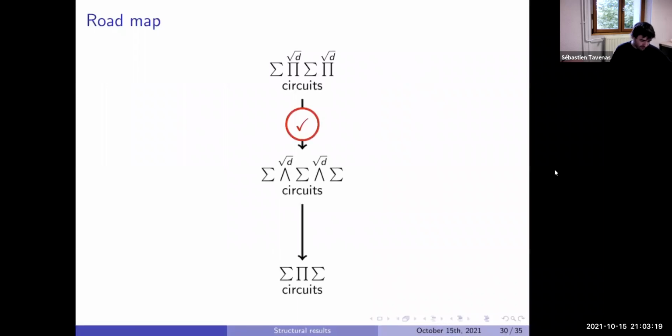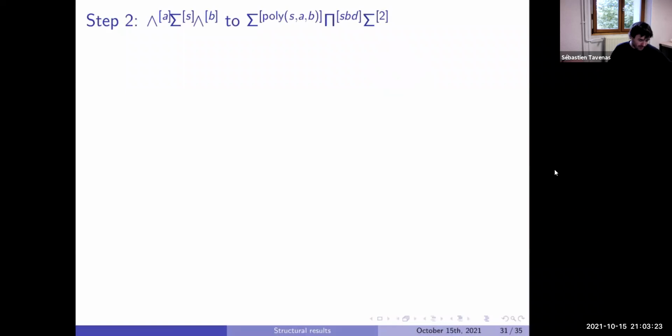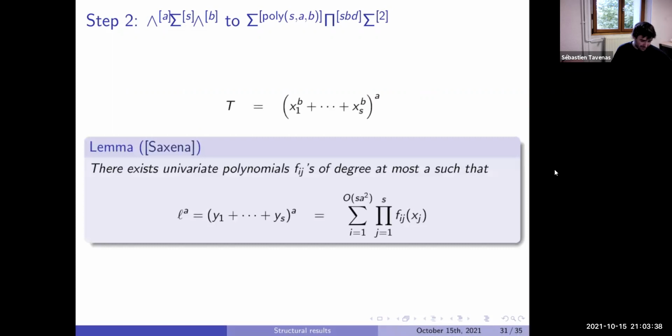Okay. So first part, checked. Second part, we want to transform the exponent of some exponent into a sum of product of sum. Okay, so what is it? Exponent of sum of exponent, it is an exponent of sum of exponents. And this is one result by Saxena. If you have a linear form in A, 2 to the A, you can write it like that.